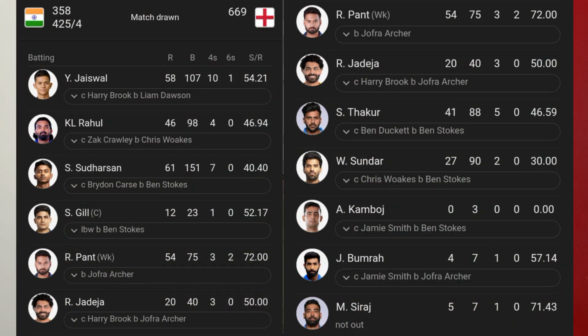Today we're going to be talking about the India versus England fourth test match. We'll be looking at the highest run scorers and their strike rates, and then the wicket takers and their economy. Since England elected to bowl first, we'll be looking at India's batting first.